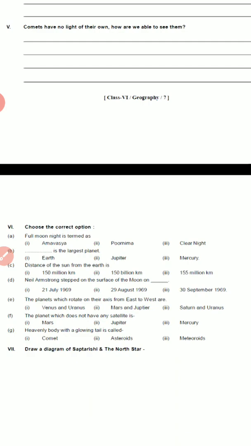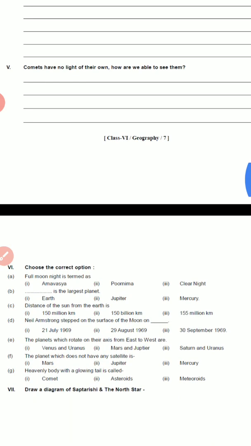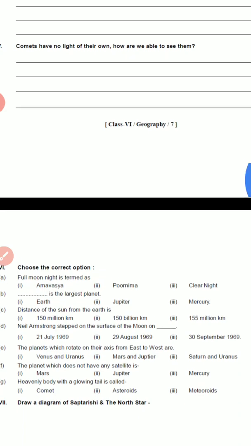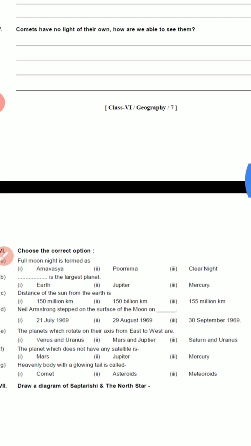When these comets come near to the sun, due to the solar wind or the sunlight, the ice which is present in the comet melts and forms a tail, and due to the reflection of the sunlight we are able to see the light. So how can we see the comets? We can see the comets due to the reflection of sunlight.